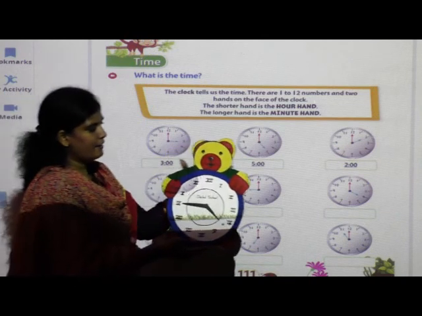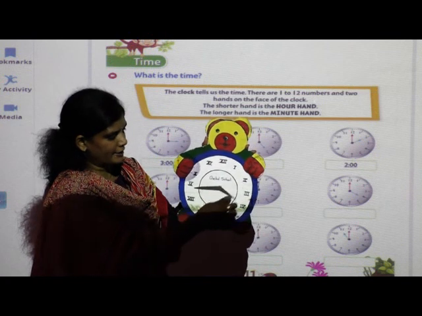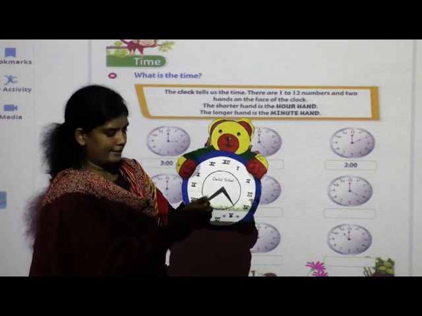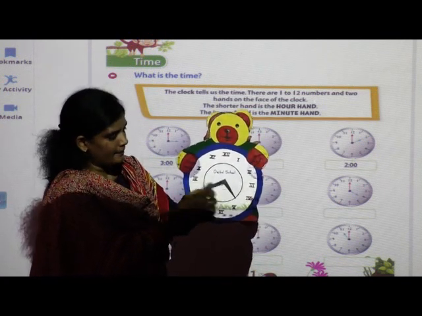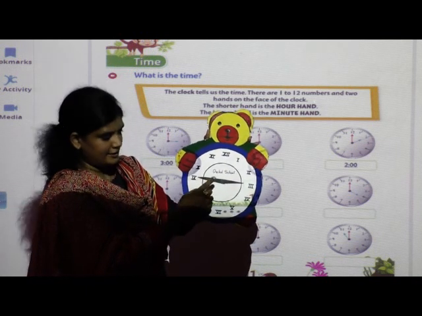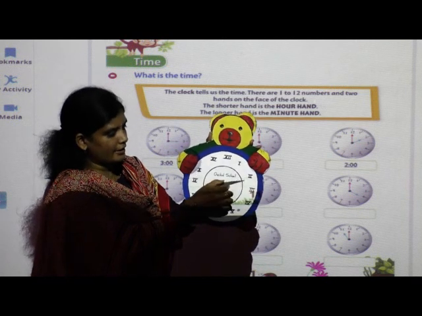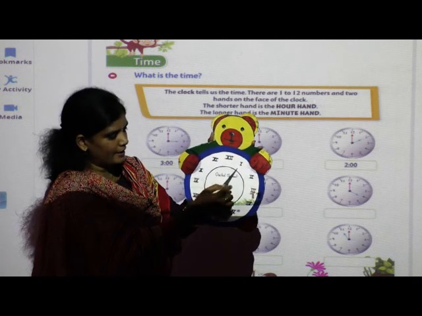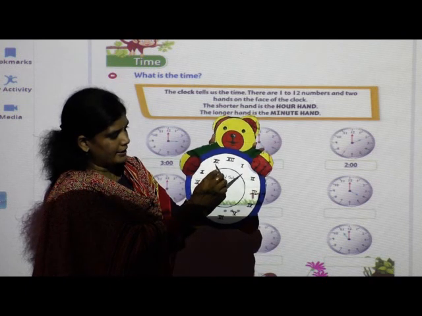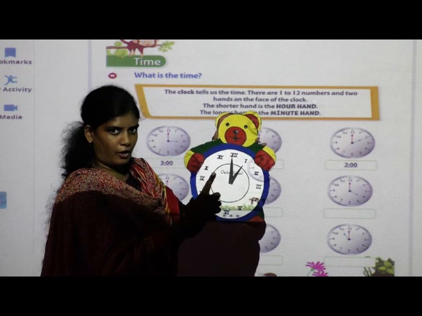Now I can show you this properly. This is the short hand and this is the long hand. Why do we say this is the long hand? Because see now, this and this, which is the long? Yes, this is the long hand. So we say this is the long hand. And if I keep the short hand on 1 and the long hand on 12, it will be 1 o'clock. Got it?